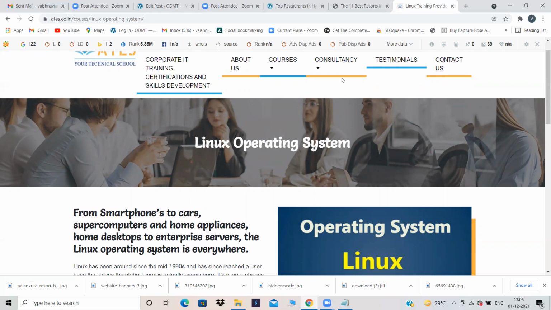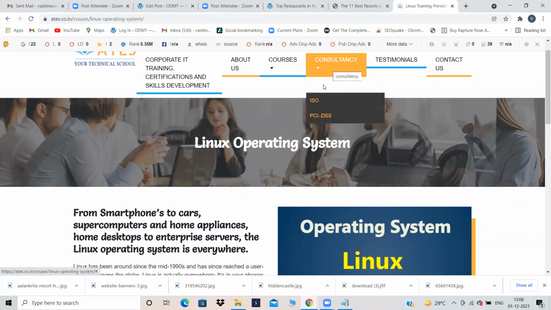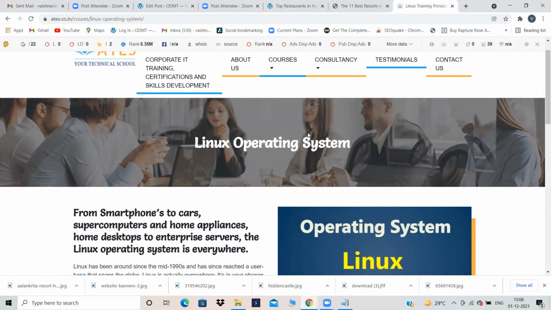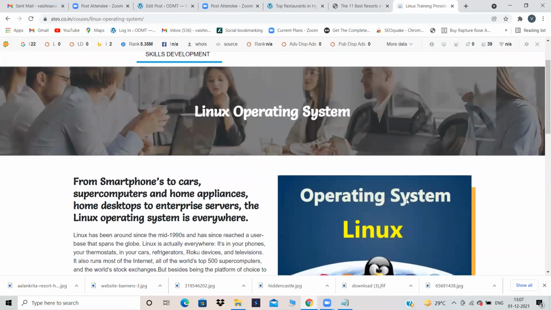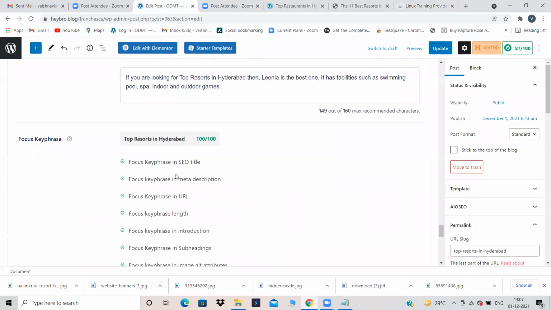Now what you have to do is, for this particular page, you have to use this word called Linux operating system and add the keywords. You have to form a keyword that is a sentence and add it in your headline, your subheadings, your image alt, your featured image, everywhere. For each and every image, you have to give a keyword using the focus key phrase. Like this for each and everything you do, and make sure your score becomes really good over here.